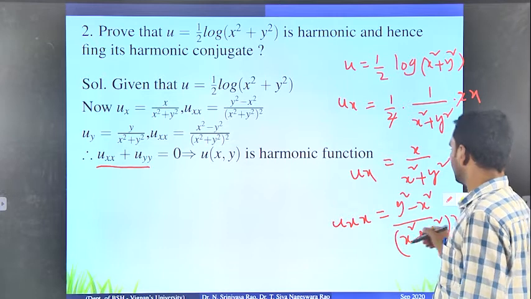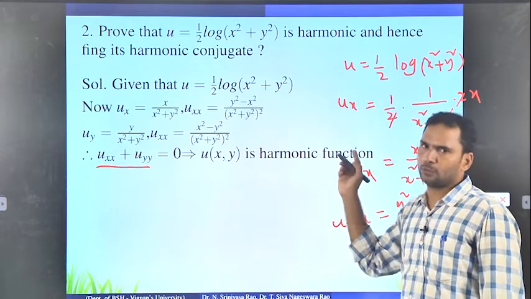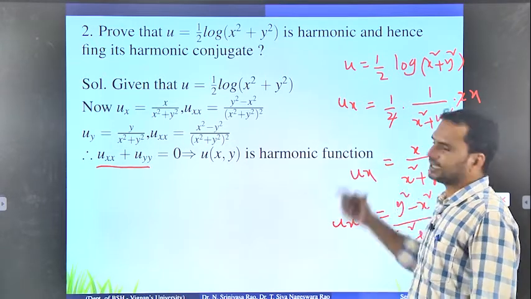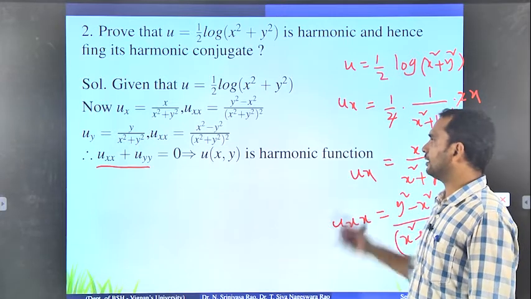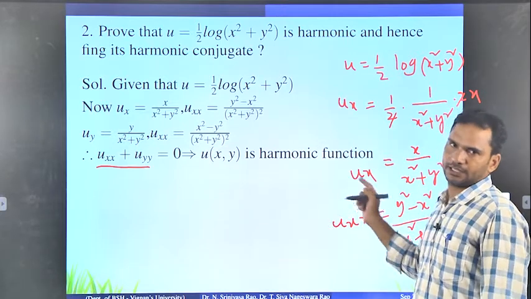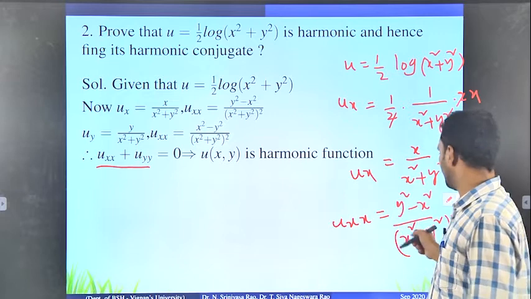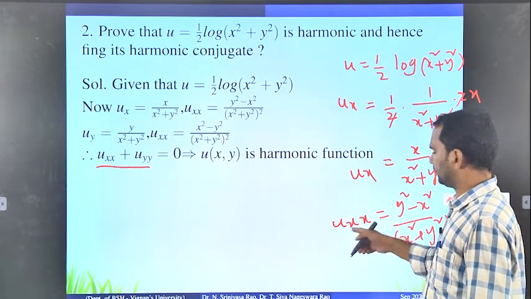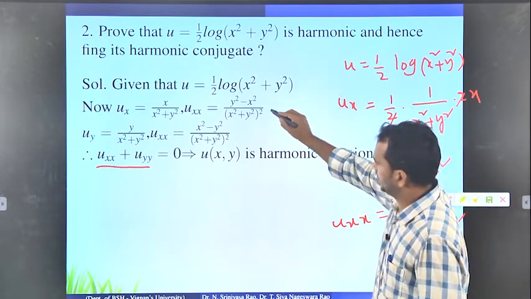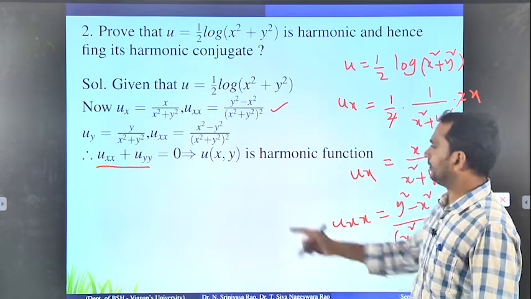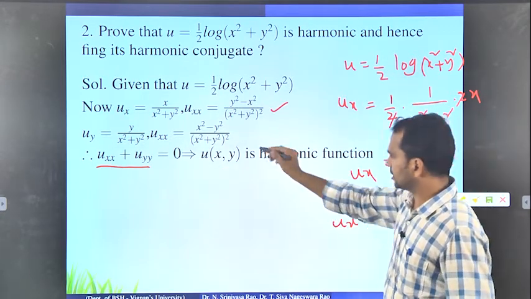Here you have to apply the derivative of u by v formula. In the previous slide itself I have written the derivative of u by v, so vu dash minus uv dash by v square. So this is uxx. Similarly we can find uyy. So this is uyy.